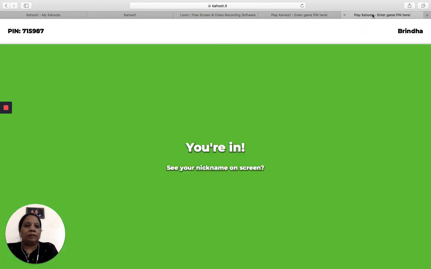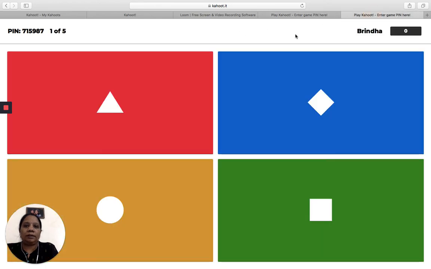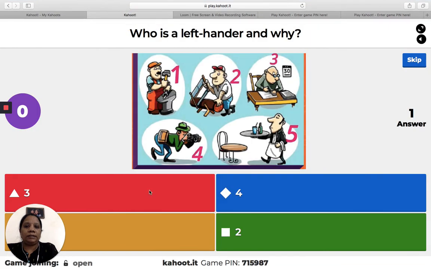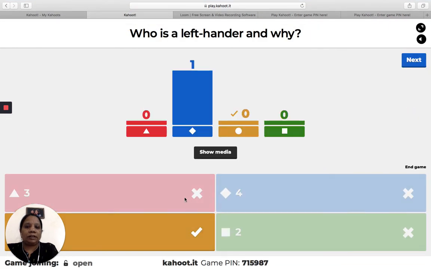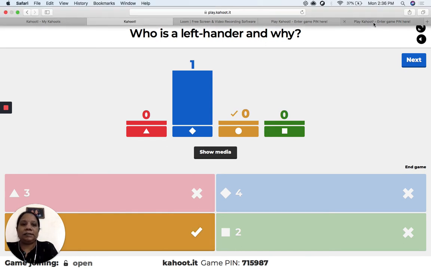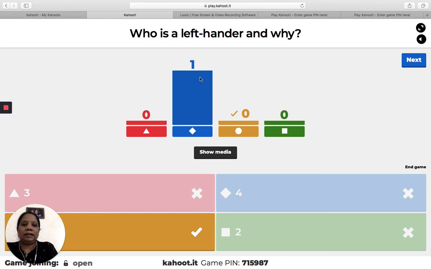Okay, so here when I go into students, question will not appear. Okay, only the 4 colors will be appearing. So students will have to look at the teacher's website, see which color option is correct and click that color. Okay, the second student did not answer, so only one has answered and that is a wrong answer. Okay, yellow is the correct answer.